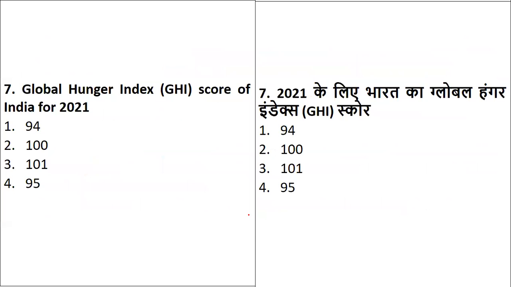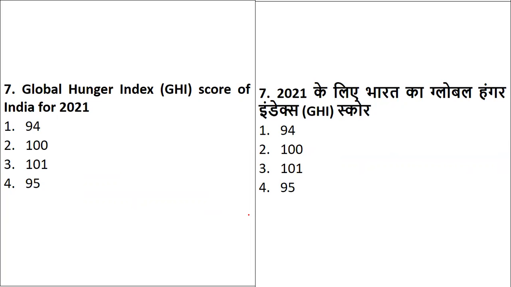Fine. Okay. Now, the Global Hunger Index 2022 statistics are not available, so I have to stick to 2021 statistics. Once it is updated, I will put it in one of the MCQ questions. As of now, the only fresh data is of 2021. So what is the Global Hunger Index score for India? 94th, 100, 101, 195.